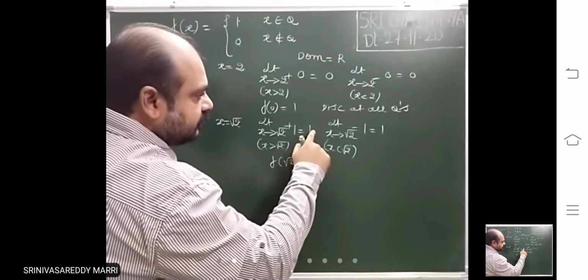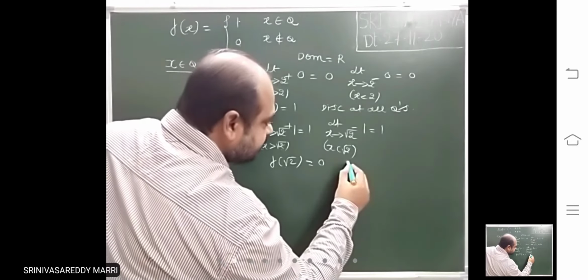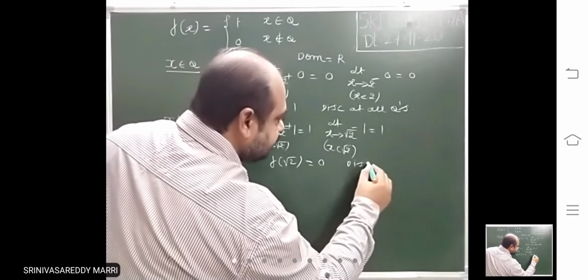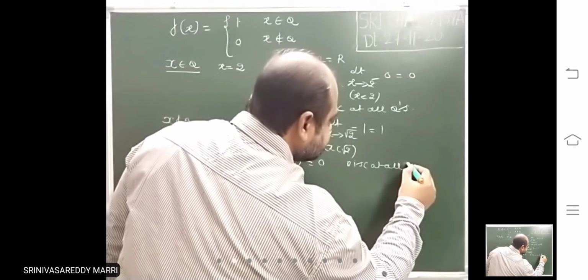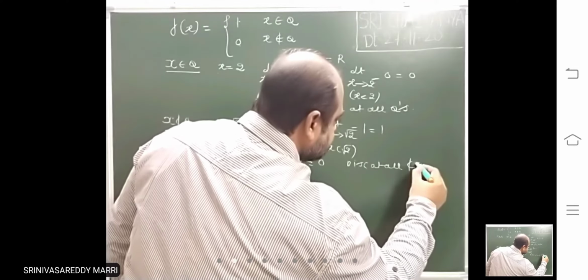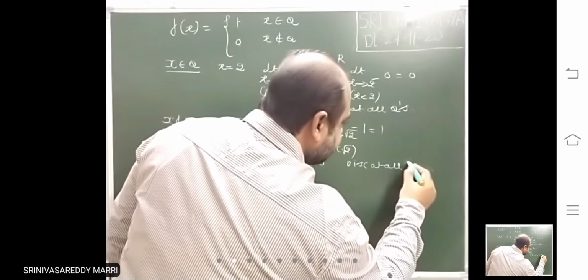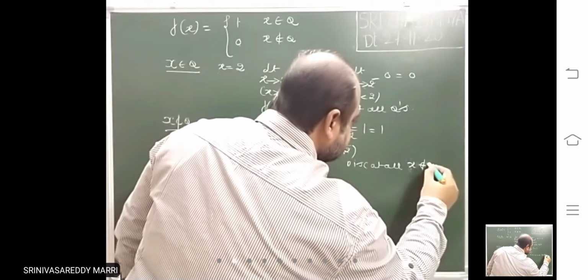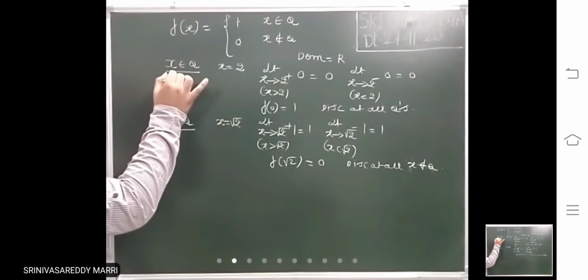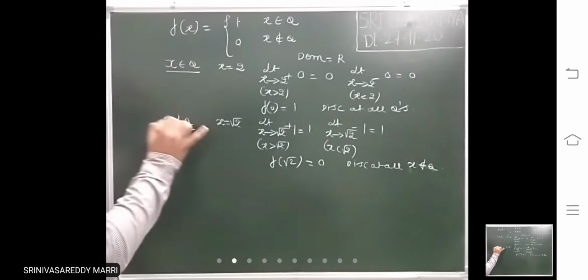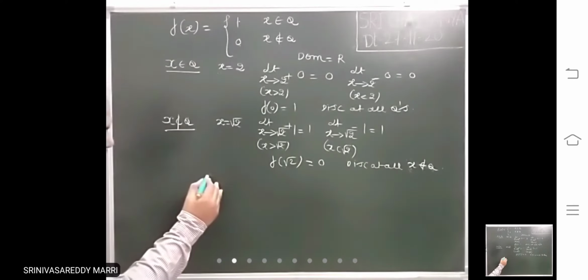So 1, 1, 0 means not equal. Therefore, it is discontinuous at all irrationals, at all x which are not rational. Now you can observe it is discontinuous at all rational numbers as well as at all irrational numbers.